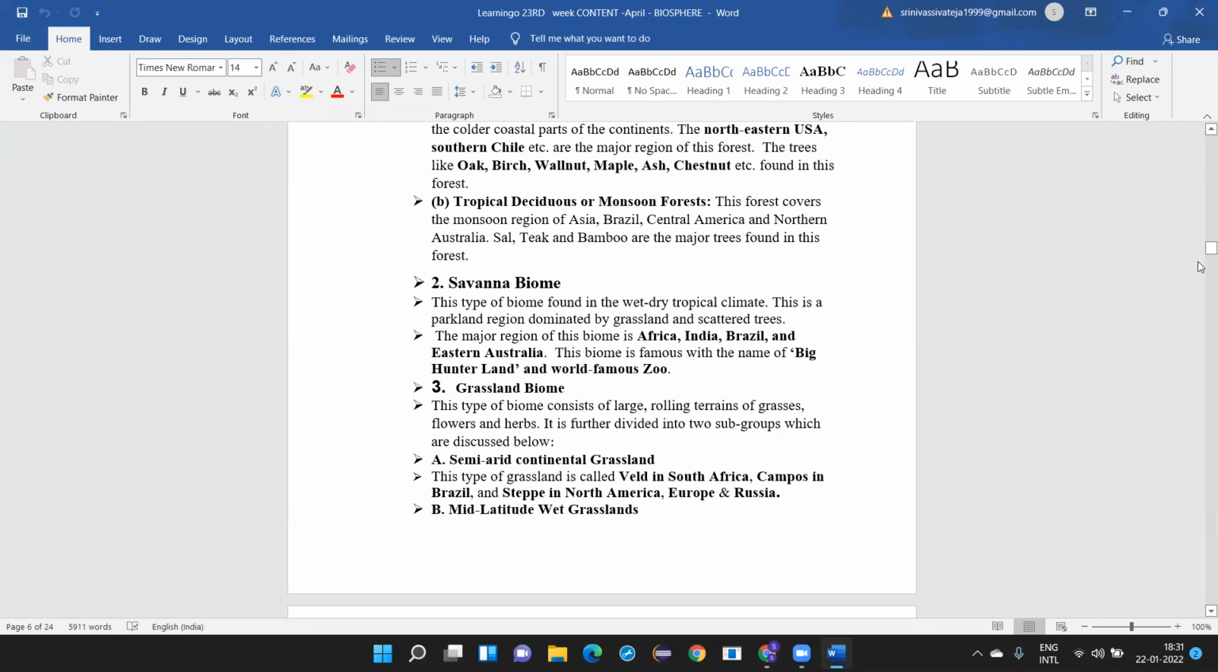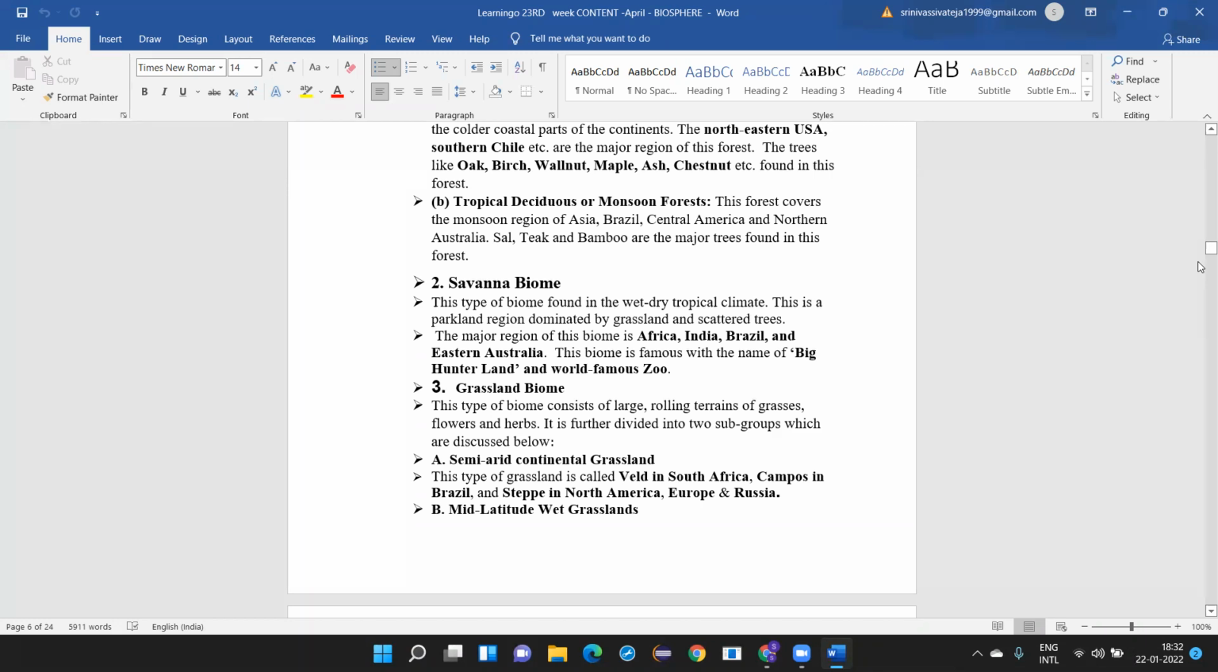Then you have the savanna biome. This type of biome is found in the wet, dry tropical climate. This is the parkland region dominated by grassland and scattered trees. The major regions of this biome are Africa, India, Brazil, and Eastern Australia. This biome is famous as Big Hunter Land and for world famous zoos also.